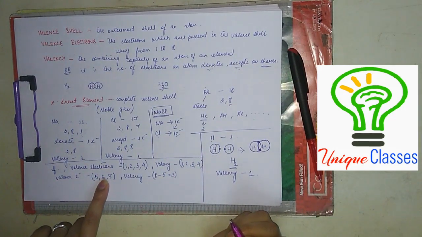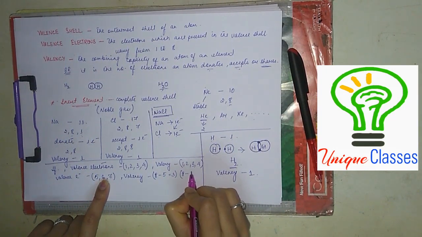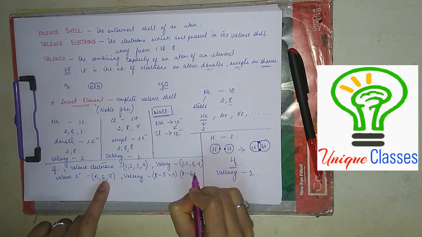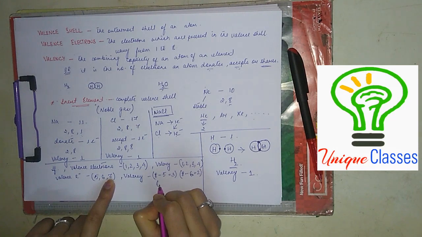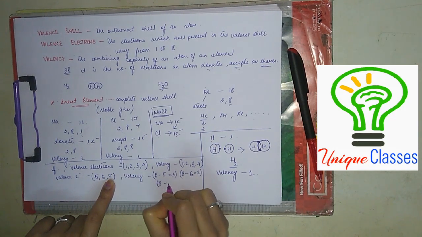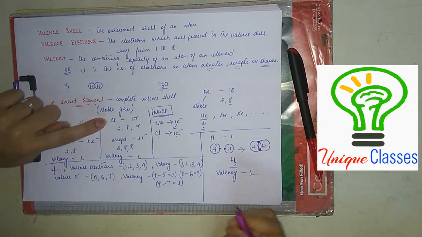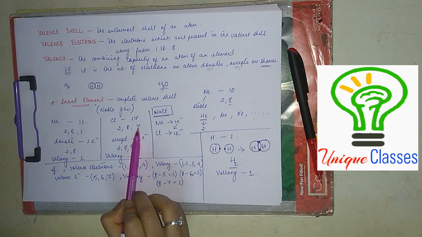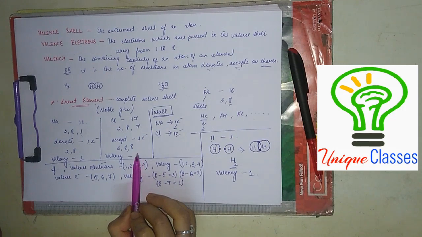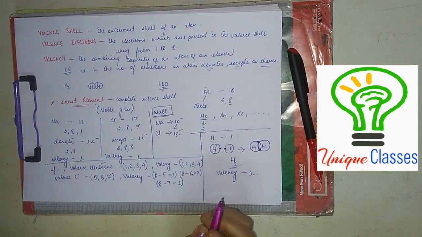If the number of valence electrons is 6, valency will be 8 minus 6 is equal to 2. If the number of valence electrons is 7, its valency will be 8 minus 7 is equal to 1. See here, chlorine, the number of valence electrons in chlorine is 7. So, what is its valency? 1. 8 minus 7 is equal to 1. Is it easier for you to understand this way?